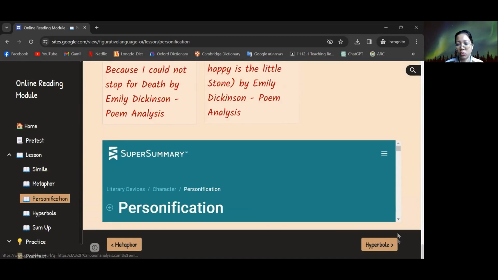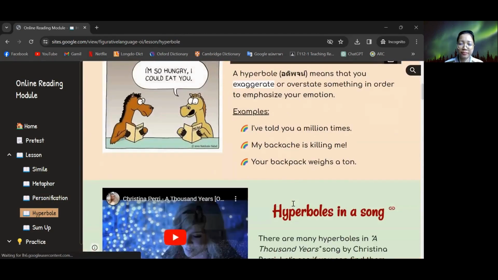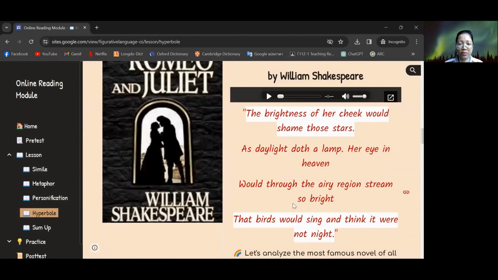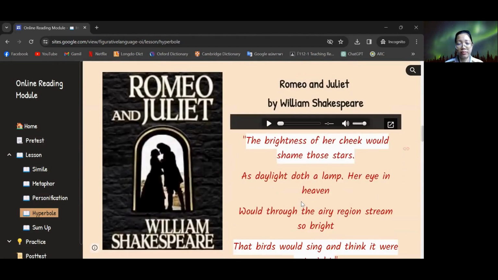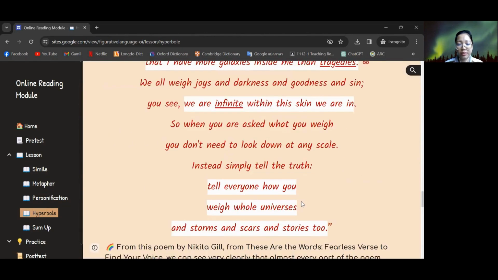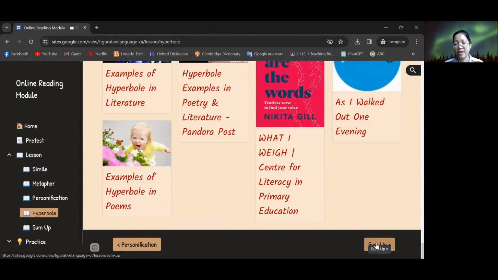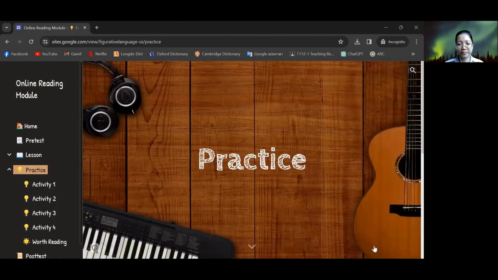And more examples. The last type is hyperbole: the meaning, songs, poem, and hyperboles in literature, and this one is from Romeo and Juliet, To Kill a Mockingbird, and then a poem, and another poem, and an example. And next is the summary of all of the types.